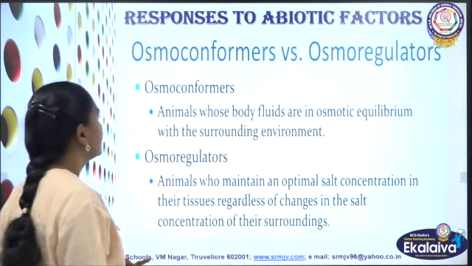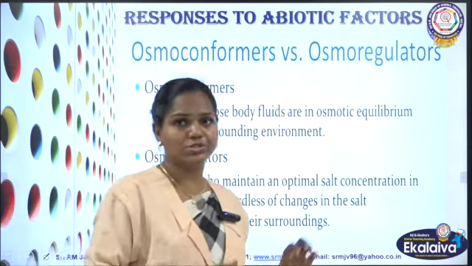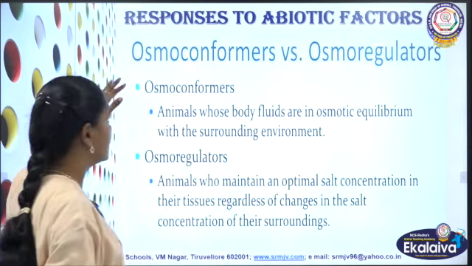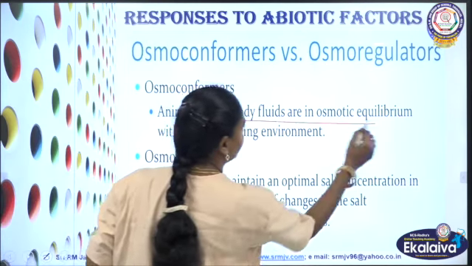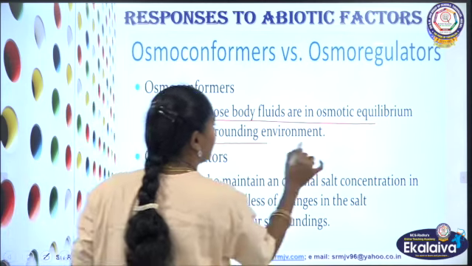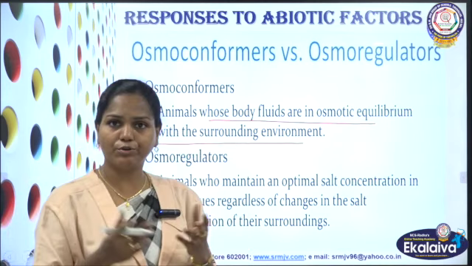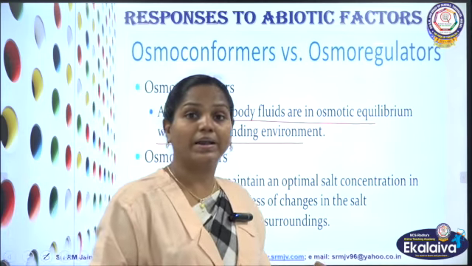Then the next one, thermoregulation is over. The next one is osmoregulation. Based on this, we have osmoconformers and osmoregulators. Osmoconformers are animals whose body fluids are in osmotic equilibrium with the surrounding environment. I told you, we have seen the marine arthropods.